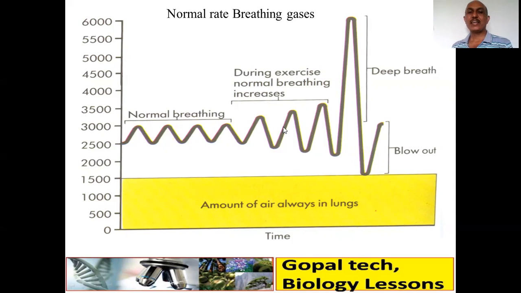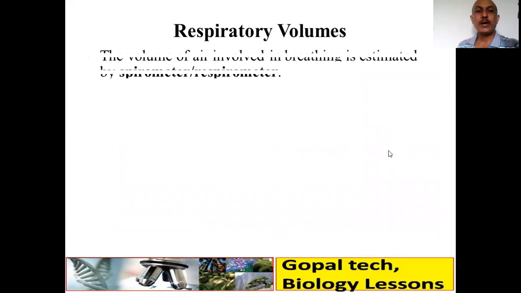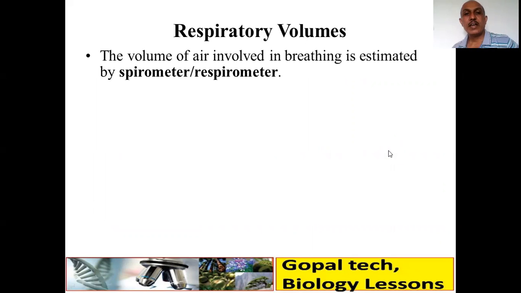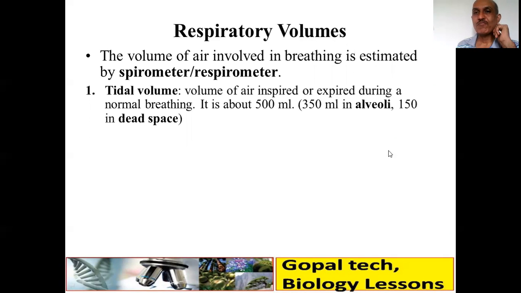So during exercise, the normal breathing increases and it may go around 1,000 to 1,500 ml. And due to forceful expiration, see, you can expel this much out. Okay, blow out. So this can be measured with the help of an instrument called a spirometer or respirometer. So what are your respiratory volumes? The volume of air inhaled in breathing is estimated by using an instrument, spirometer or respirometer.